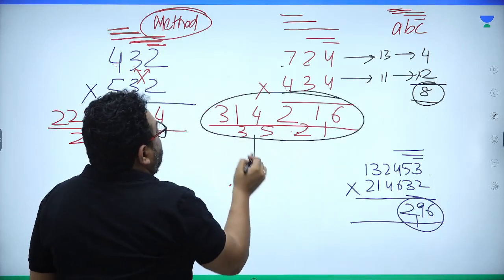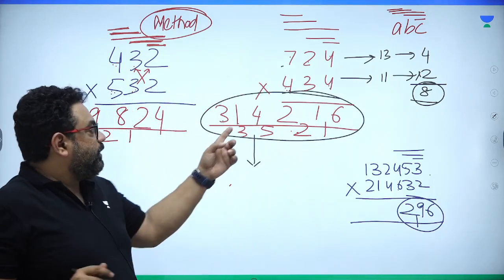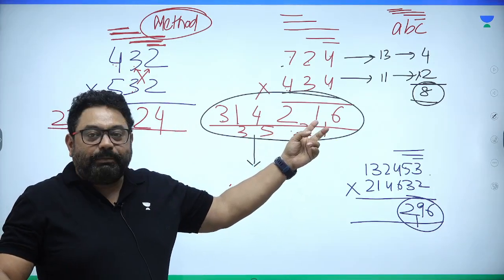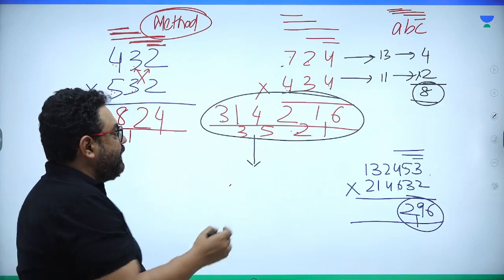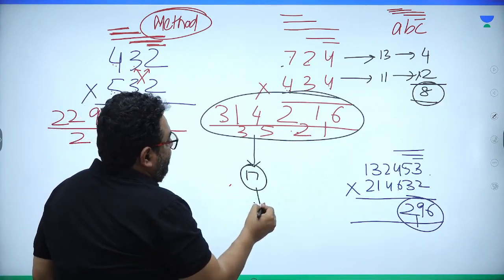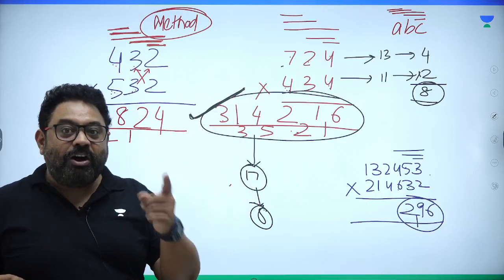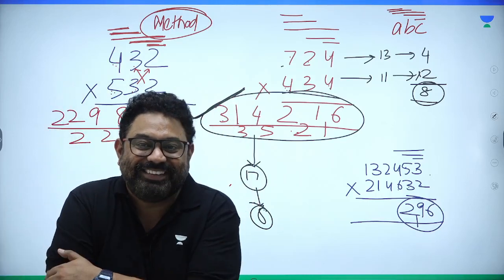So let's see, 3 plus 1 is 4, 4 plus 4 is 8 plus 2, right? 8 plus 2 is 10, 10 plus 1, 11 plus 6, 17, 1 plus 7 is 8. This is the right answer in the options. Do not disclose it to anyone, right?